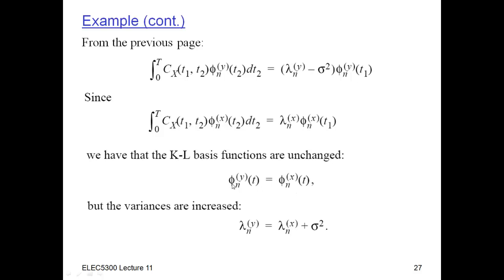So that's what we said before, and it falls out of the math. And then in order for this to be true, the only thing I have to do is match this term here with this term here. And so that just says the lambdas for y are just sigma squared bigger than the lambdas for x. Right? That's the equation here, because the lambdas for y have to account for not only variation in x, but also variation in the white noise.